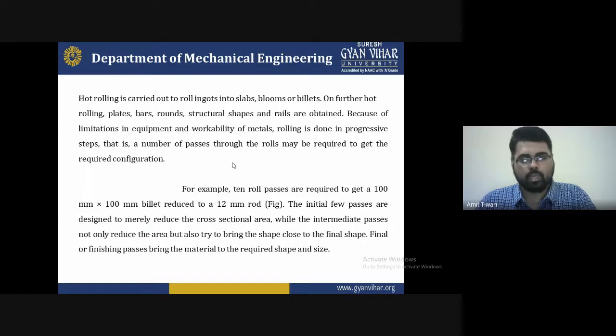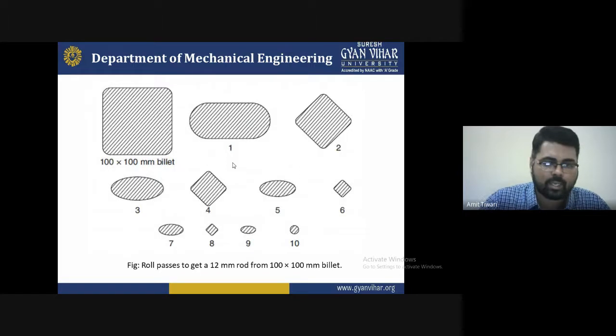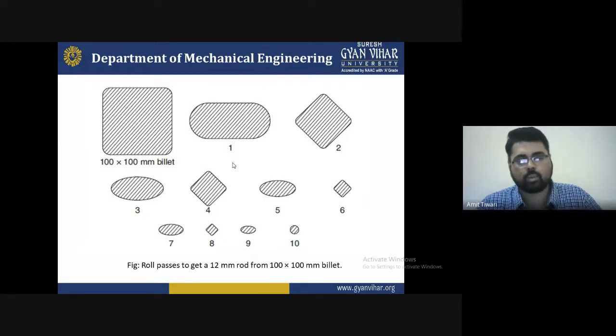Finally, the finishing passes bring the material to the required shape or size, which is very helpful to understand the pass parameters. You can see in this diagram the roller passes to get the 12 mm rod from the 100 by 100 mm billets.